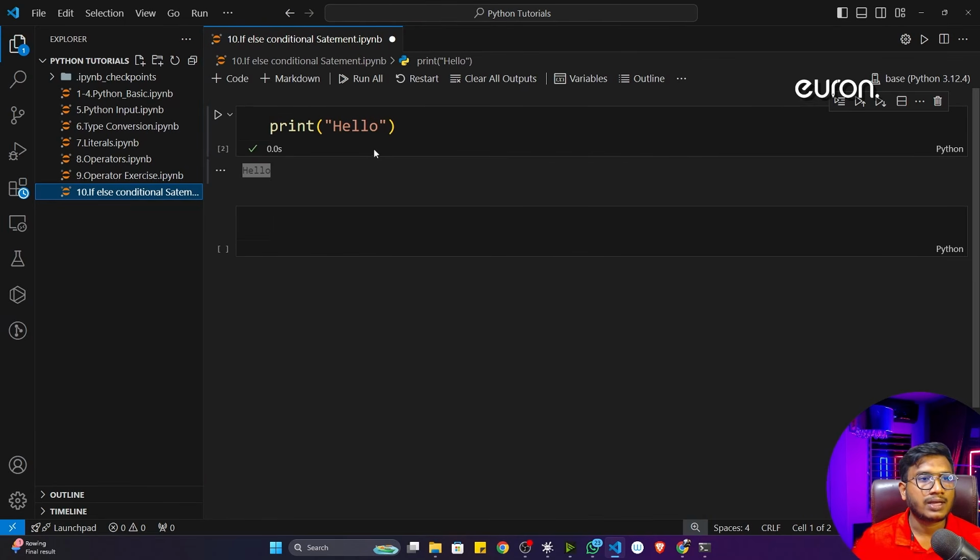But here, one thing you have to do: you have to save this particular code. Every time you have to save this code with the help of Control S. Just press Control S. Now see this particular white dot symbol. That means this file is not saved. Now if I press Control S, see now this dot has disappeared. That means this file is saved right now.